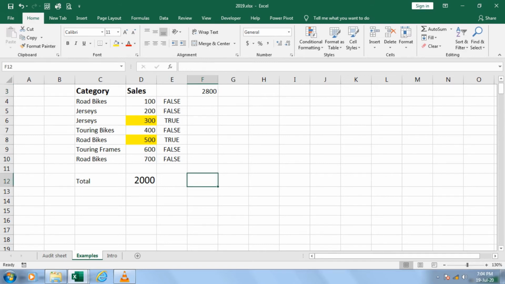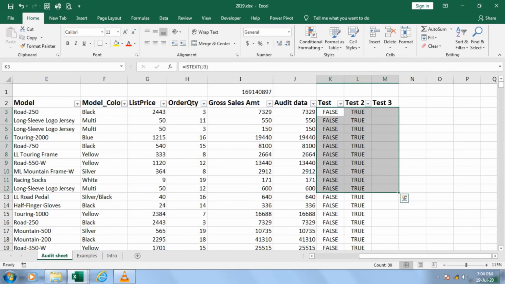Sir, that means intentionally I have shown my sale as 2000 and I reduced it by 800. It may be good or it may be bad. That is something you have to analyze because you are an auditor. If you are doing an audit, that means you can find it out. The audit may be in a bank, or anywhere. So here, the same technique, I am going to use over here also.